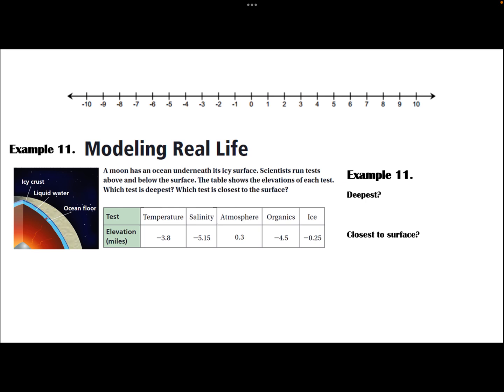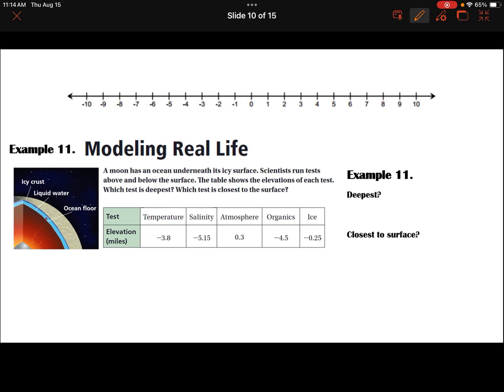All right, this last example, very quickly, we're going to try to use this number line to help us as we go through. You've got a picture of what it's saying. It says the moon has an ocean underneath its icy surface. Scientists run tests above and below the surface. The table shows the elevations of each test. Which test is the deepest? Which test is closest to the surface?